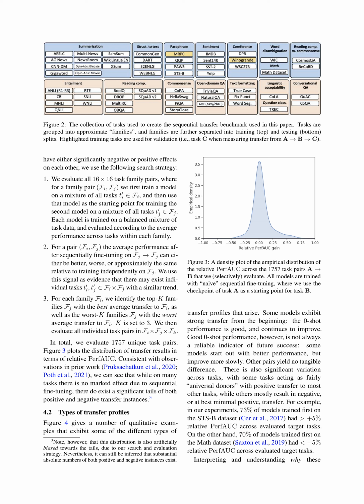The results, shown in a figure, indicate that while many tasks show no significant effect from sequential fine-tuning, there are significant instances of both positive and negative transfer. However, this distribution is somewhat skewed due to our search and evaluation strategy. Despite this, we can still conclude that there are substantial numbers of both positive and negative instances.